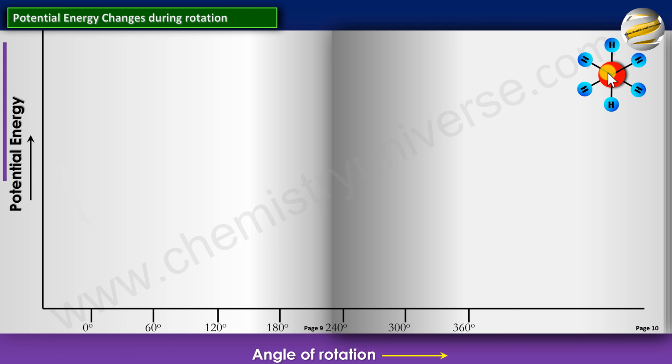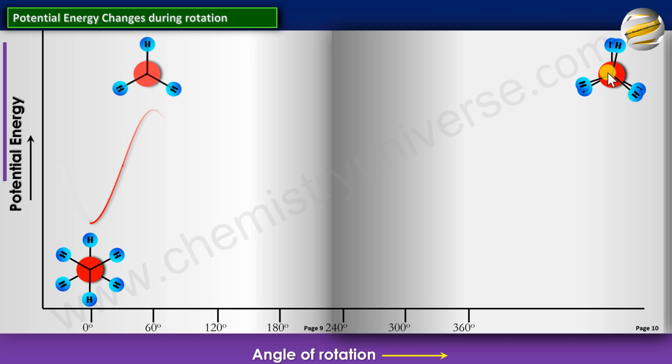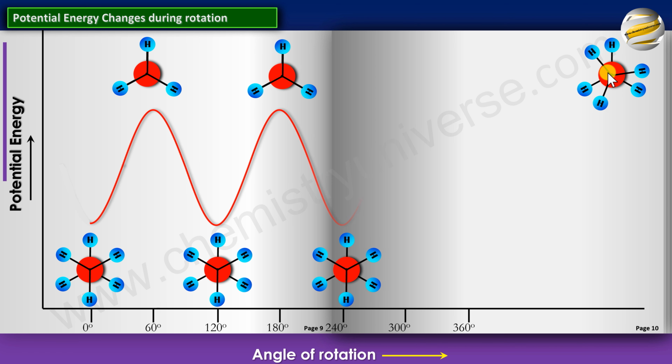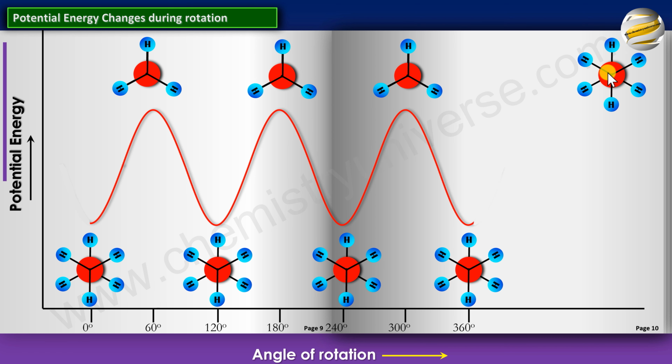So here I have staggered. Can you see? Rotation is happening, graph is moving. Staggered, now eclipsed again, then staggered, it reaches eclipsed, and then it reaches staggered again, and so on. So it's like a sine wave, because there is one conformation highest in energy, one conformation lowest in energy, and all these points in between are different skew conformations, with the smallest dihedral angle varying between 0 and 60. And what is the energy barrier? The energy barrier between staggered and eclipsed is 3 kcal in the case of ethane.